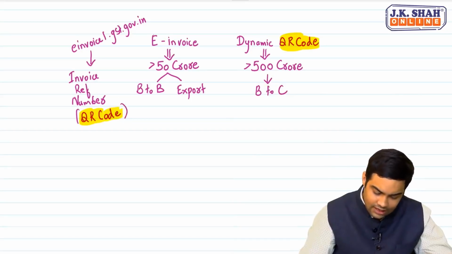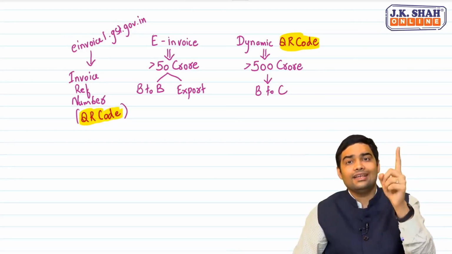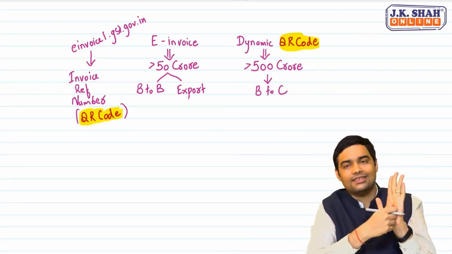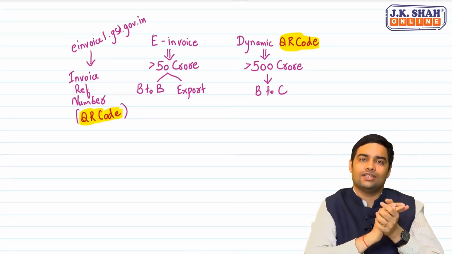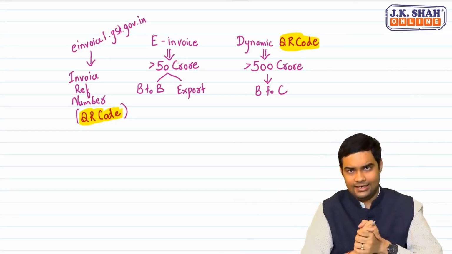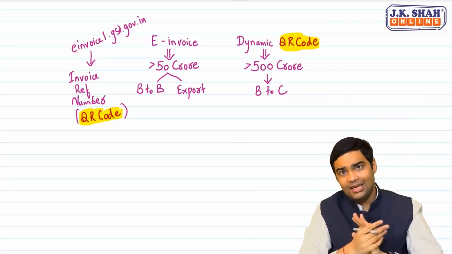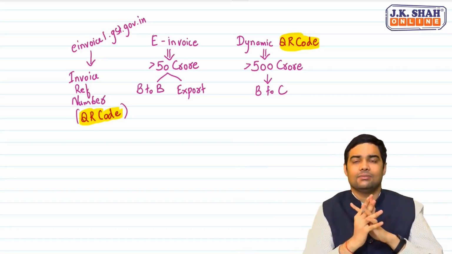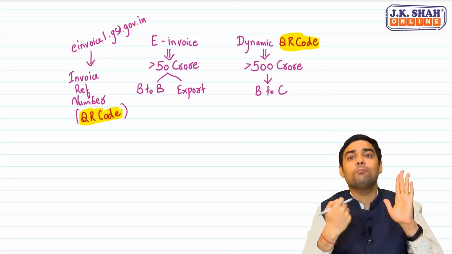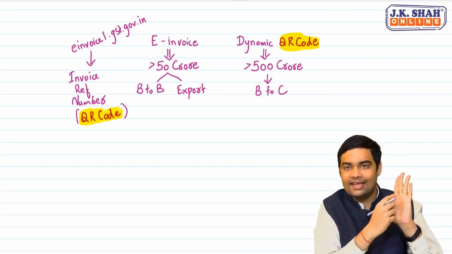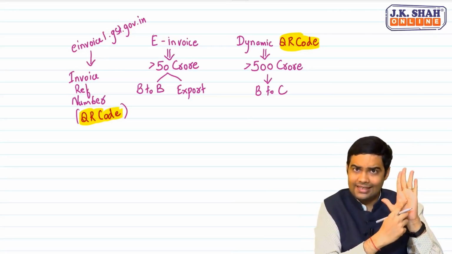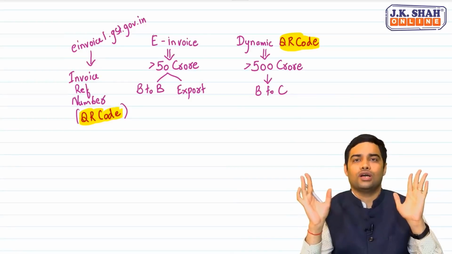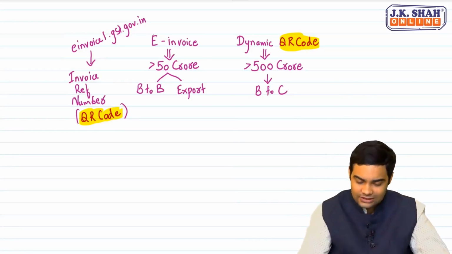What is the difference? QR code in case of e-invoice contains the invoice reference number. An officer can scan it. He will get to know the invoice reference number. He will get to know when it was generated. Dynamic QR code will contain payment details. Say suppose a customer wants to pay online. He can scan that QR code and make the payment. That is dynamic QR code, which has to be printed on the invoice which is issued to B2C.